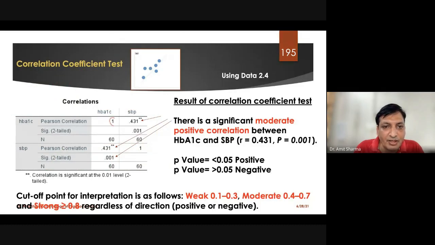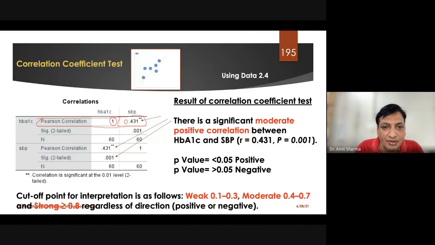Now it is showing that one value of HbA1c is equivalent to 0.431 of systolic blood pressure. So this value will be considered as the value of R, the value which you got in front of the Pearson correlation. That value will be considered as the value of R.